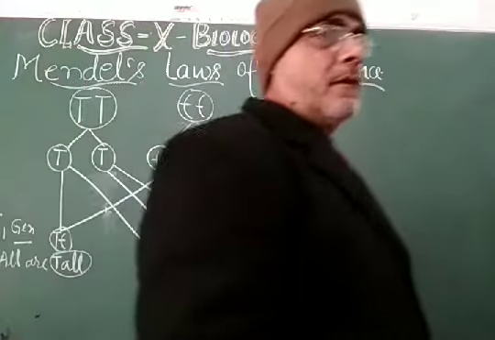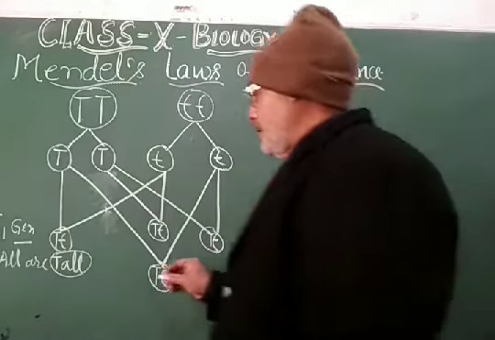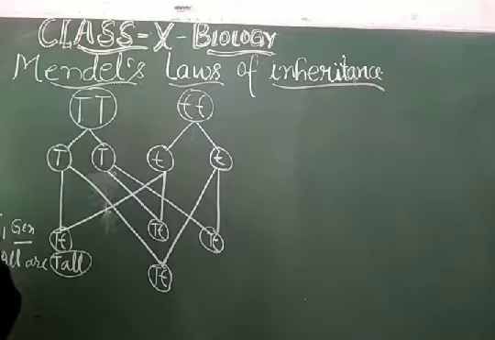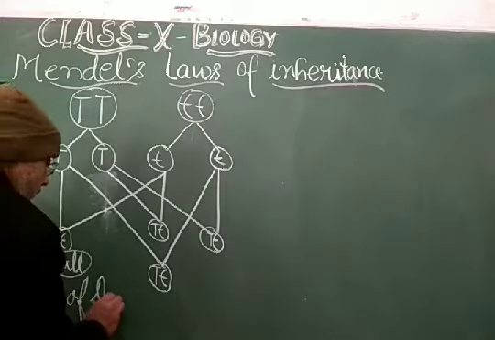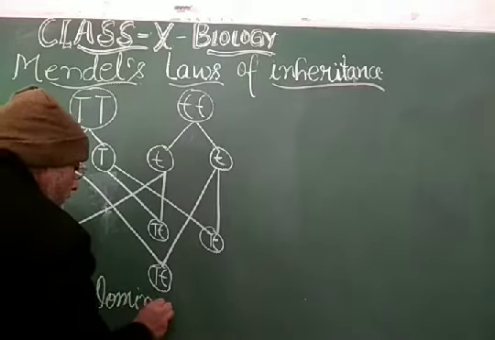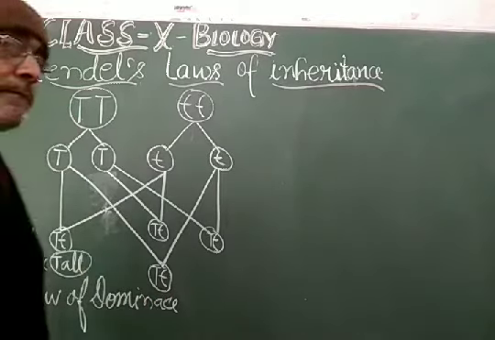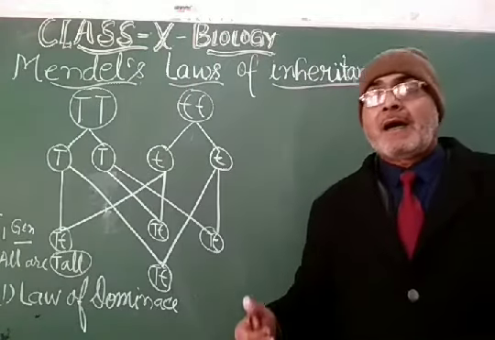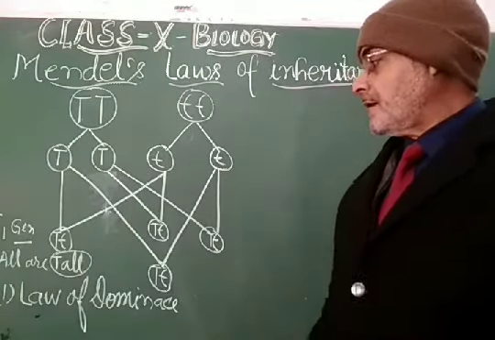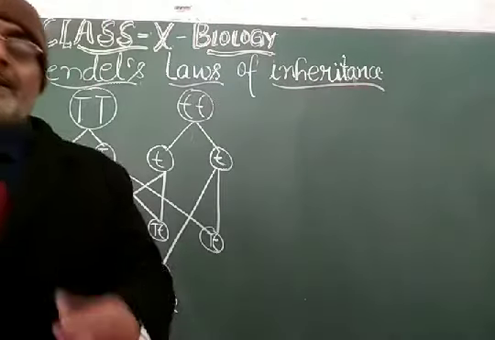My dear students, this proposed Mendel's first law, and that is the law of dominance. The law of dominance is proved by this experiment: in the F1 generation only the dominant character is expressed, while the recessive characters are not expressed in the F1 generation.